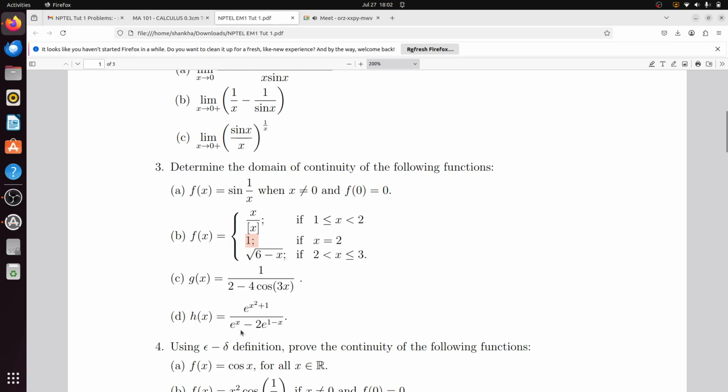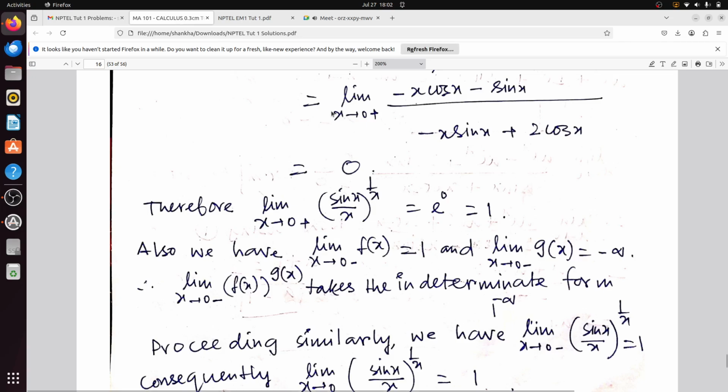It is e to the power 1 minus 2 at x to the power x equal to 1. e is greater than 2, e is not equal to 2. So that means this will create only a problem. I will show you the solution.